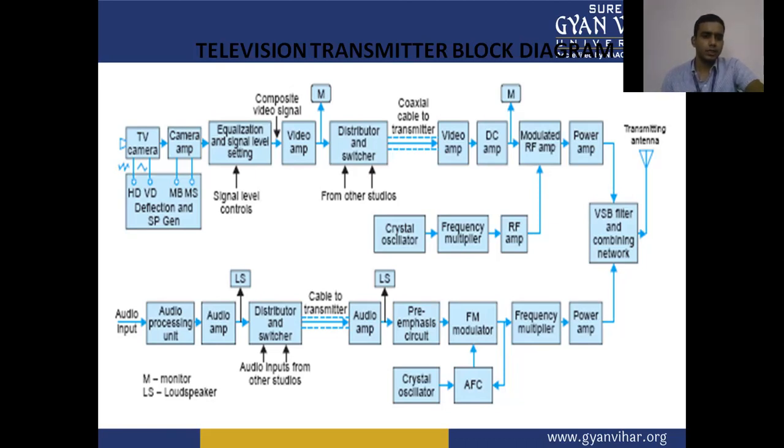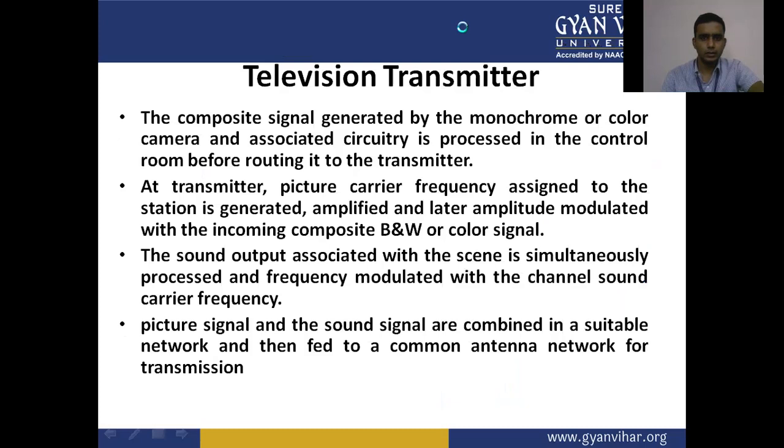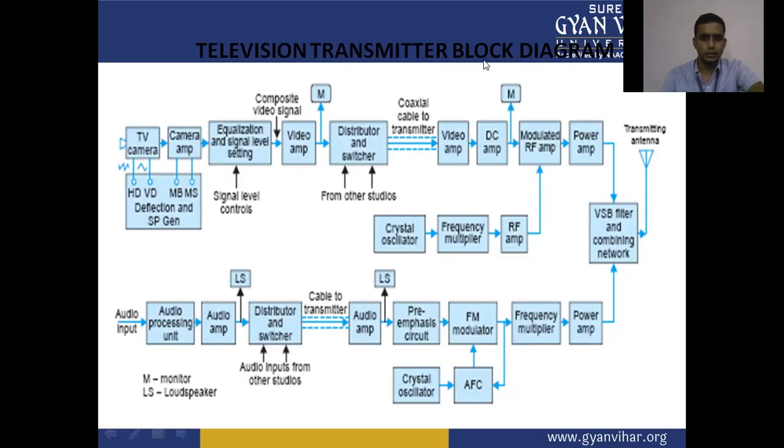Then we have equalization and signal level setting. So there is another block which works as equalization and signal level setting of the signal, and a video amplifier is there.